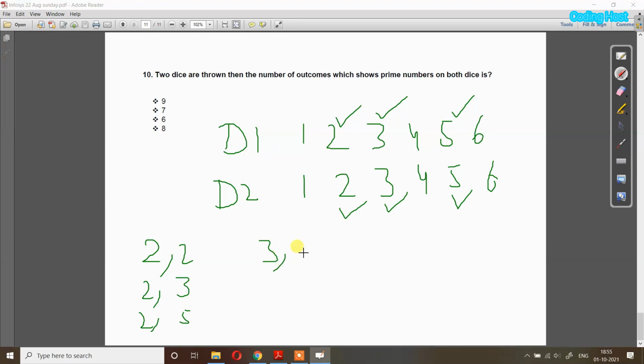So on the second dice we can have 2, or 3, or 5. And suppose on the first dice we get 5. So on the second dice we can have 2, then 3, or we can also have 5 on both dice. So now you can see that the total number of outcomes is 9. So 9 is the right answer.